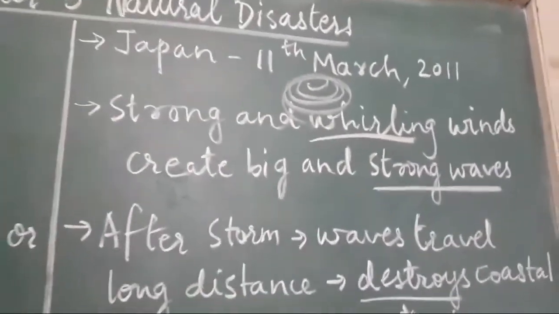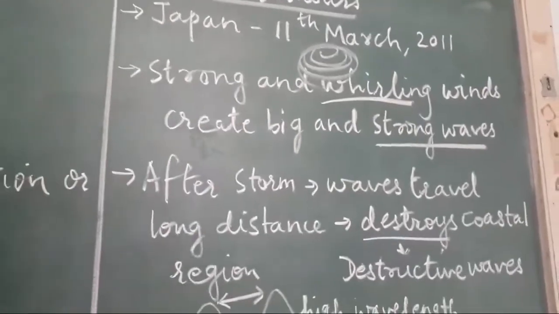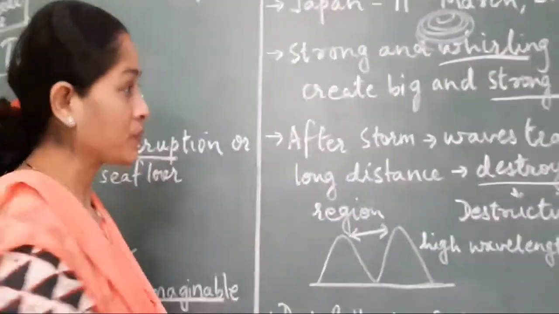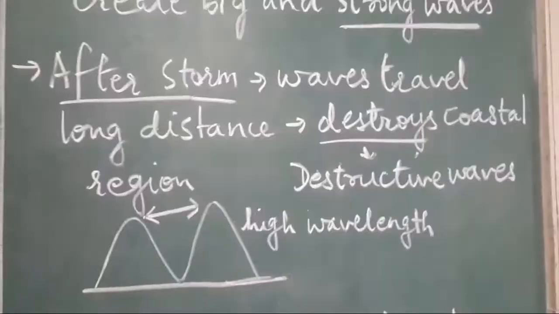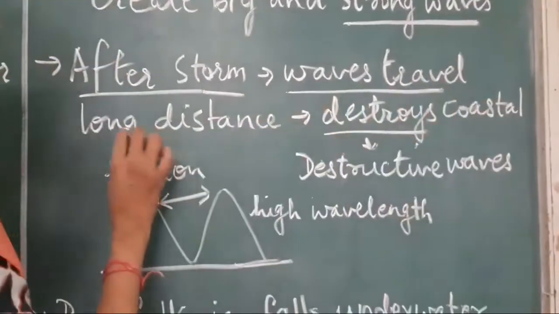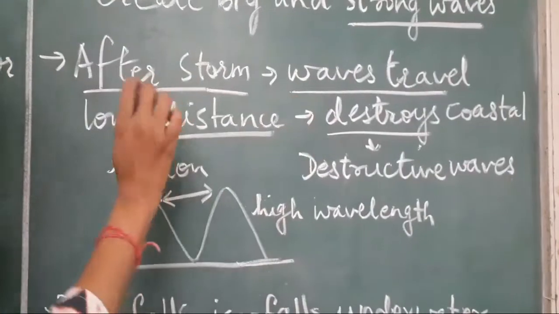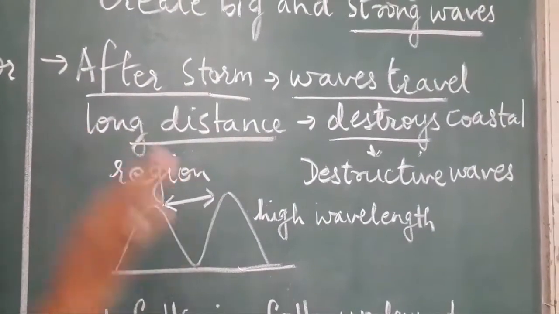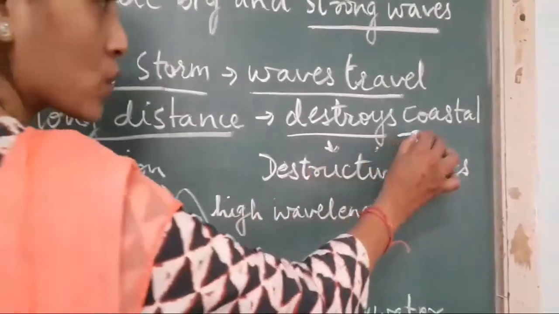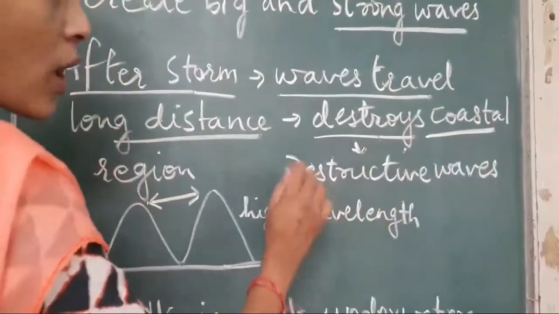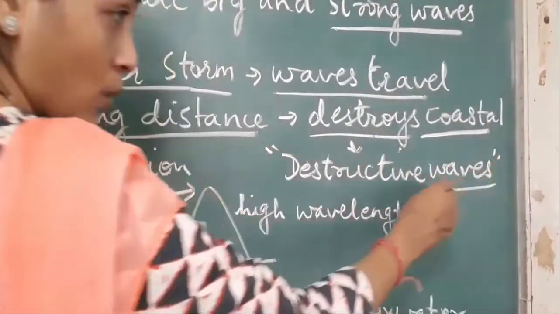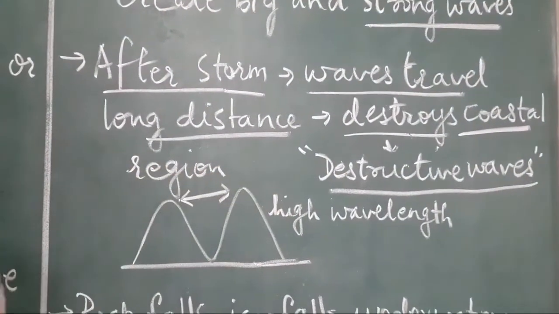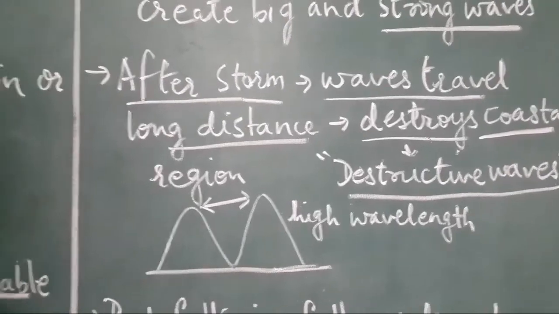These strong waves start moving from the oceanic area towards the coast. After the storm gets over, the waves travel a long distance. They keep on moving though the storm has stopped, and they move towards the coast and destroy the coastal area, and that is the reason we call them destructive waves also. Tsunami waves are also known as destructive waves because they definitely destroy everything that comes into their way.